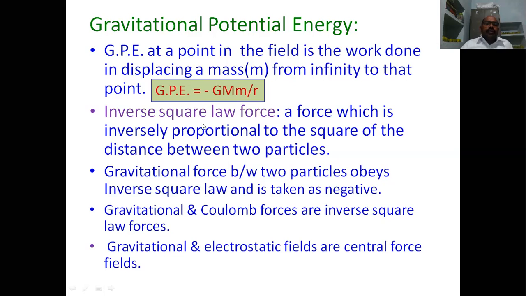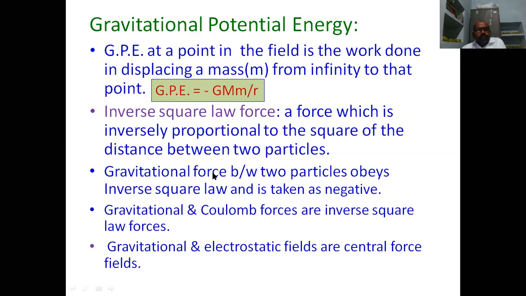Now, inverse square law of force. A force which is inversely proportional to the square of the distance between the two particles is called an inverse square law force.